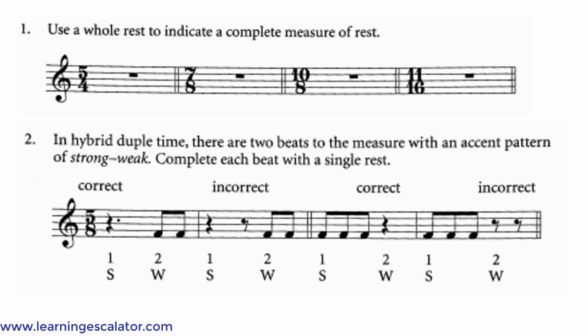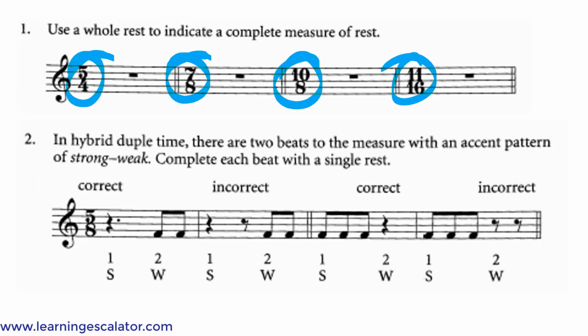So here is how you add rests in hybrid time. You'll use a whole rest to indicate a complete measure of rest. So no matter what time signature, you always use a whole rest to indicate a complete measure of rest.